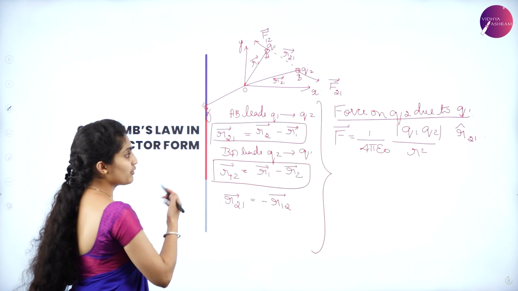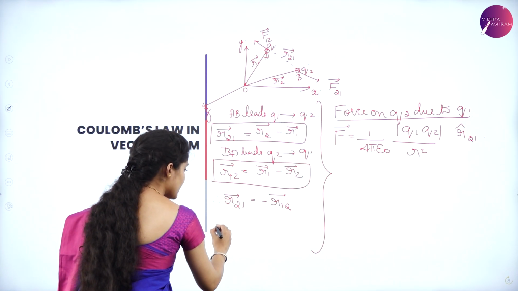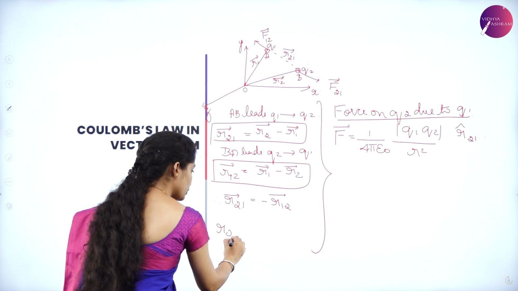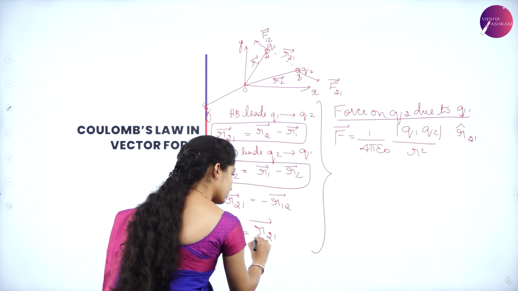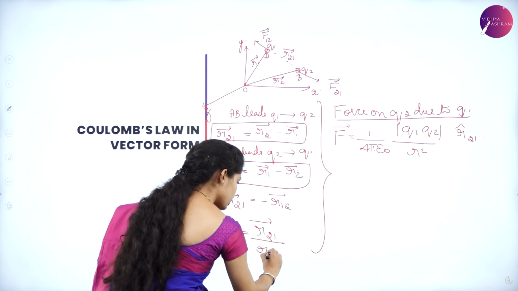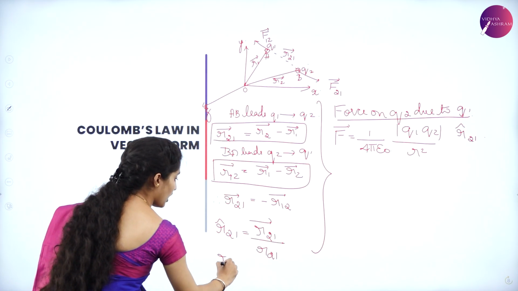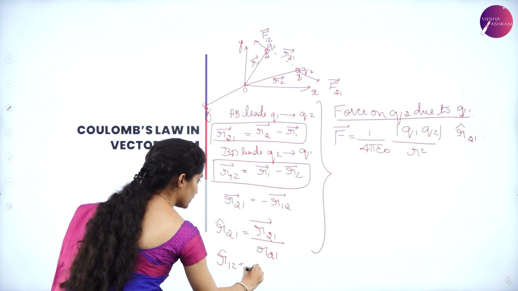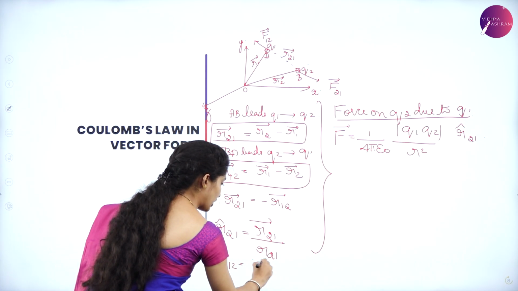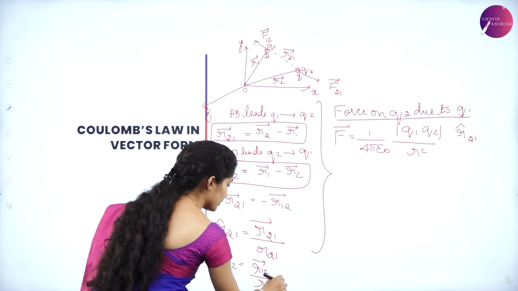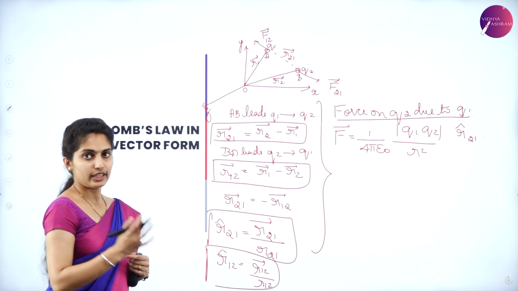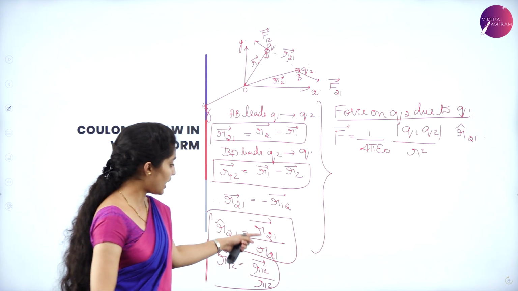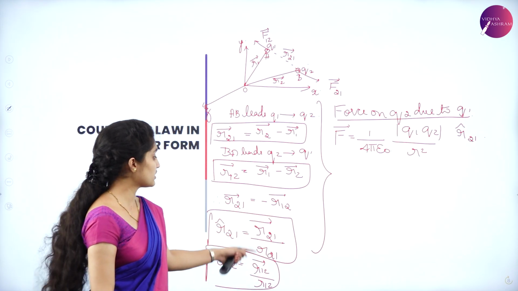So what is the value of R cap? R21 cap is equal to R21 vector divided by R21. Similarly, R12 cap is equal to R12 vector divided by R12. So that is all about your R cap value, the vector form as well as magnitude form. This is how it is.